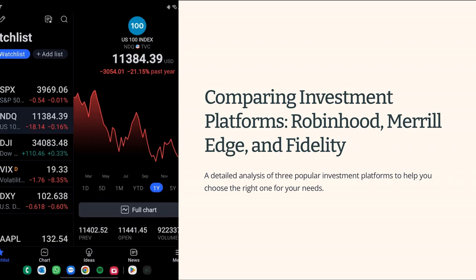Let's start our comparison with the features offered by Robinhood, Merrill Edge, and Fidelity. Robinhood is known for its simplicity and ease of use, ideal for beginners. It offers commission-free trades and a user-friendly interface.